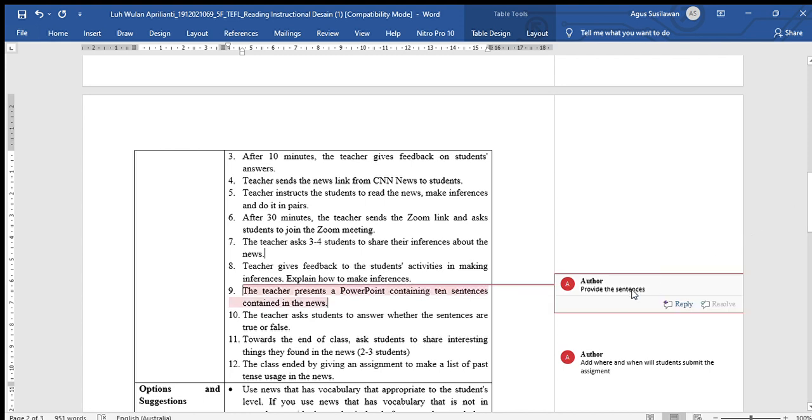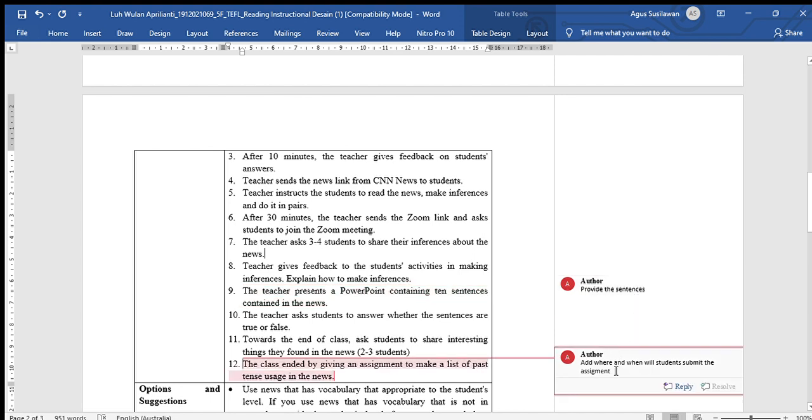Now we move into procedure number 9. In procedure number 9, I think you have to provide the sentences that you will give to the students in the true or false question. Now, last, in procedure 12, when you give an assignment to your students, you have to give clear instructions on where and when the assignment will be submitted, so the students will not feel confused. For example, you can ask your students to submit the assignment in Telegram a week later. That's all about the procedure.